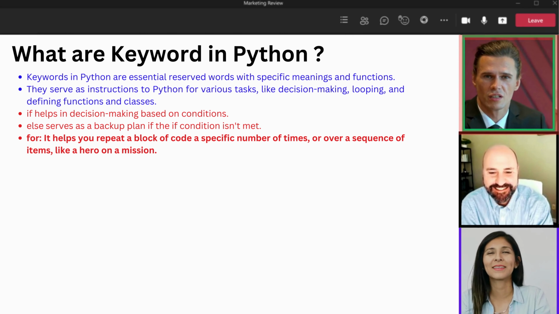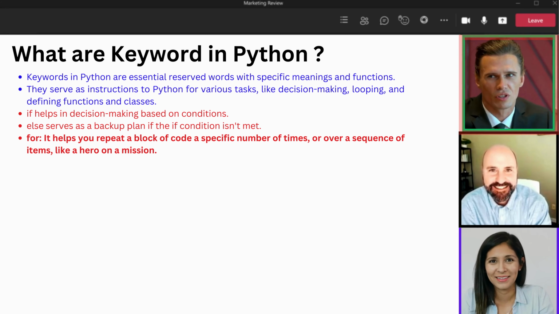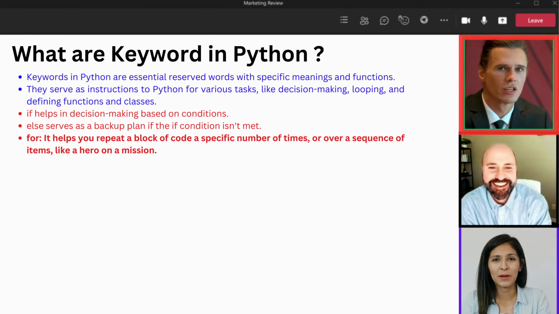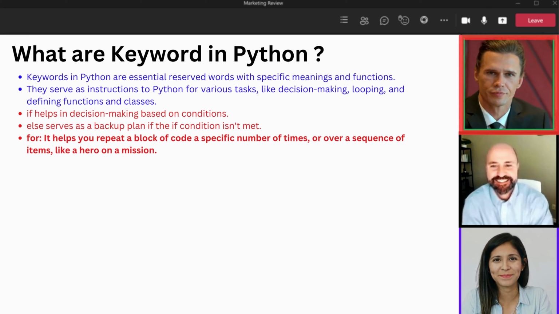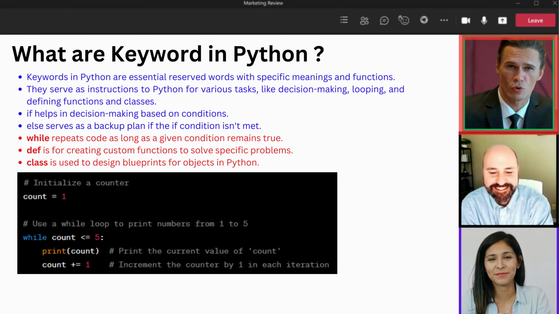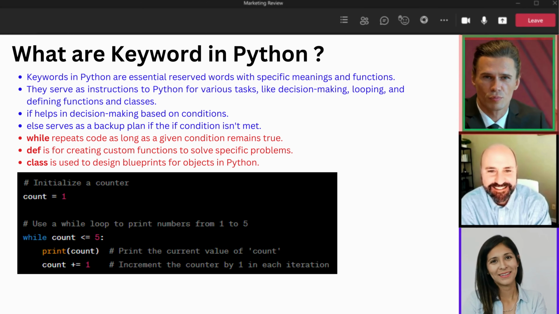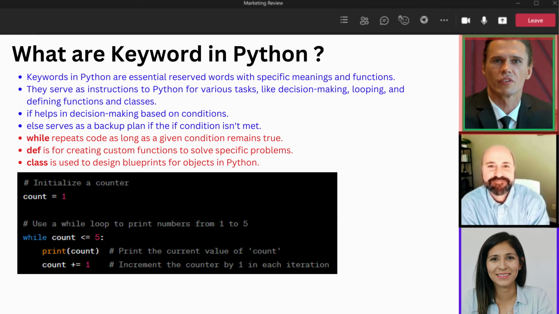For is your Swiss Army knife for looping. It helps you repeat a block of code a specific number of times, or over a sequence of items, like a hero on a mission. While is like the sentinel guarding the fortress. It repeats a block of code as long as a given condition holds true. It's the essence of automation.